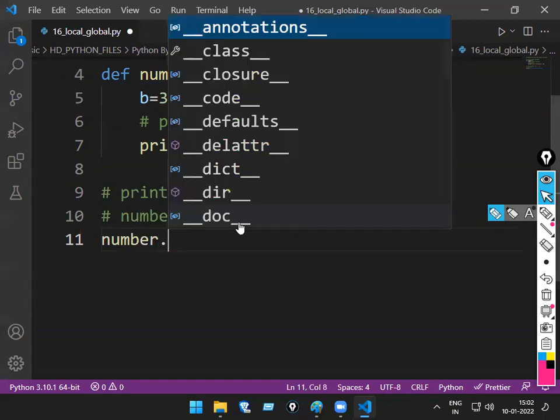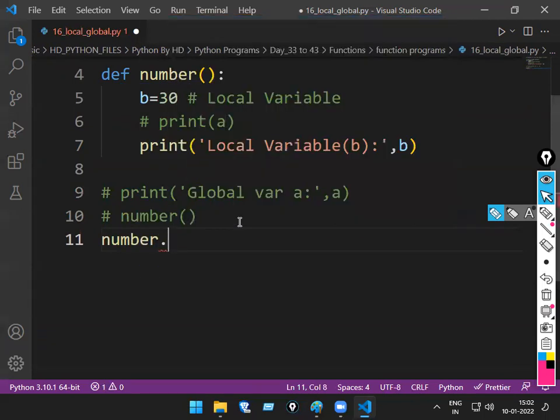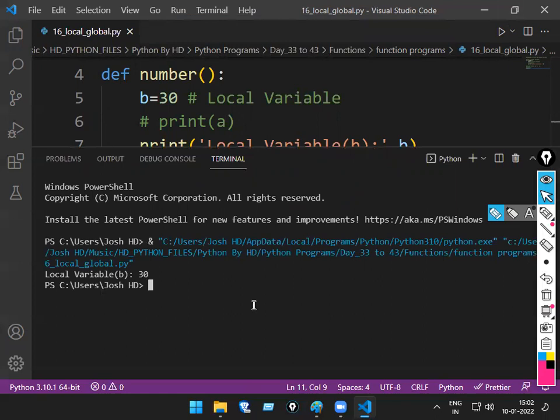Yeah, correct. Number dot. Just call number. Can we call this number? Yes. Just call number, finished. Enough, because it is a function here, not a class. It is a function. Finished. Run the code. What will come? Local variable b, how much? 30. Okay?